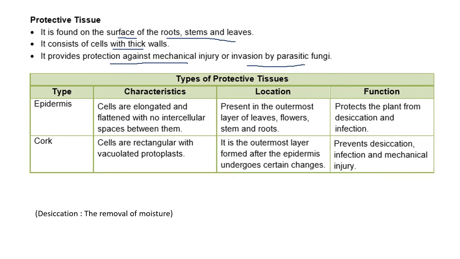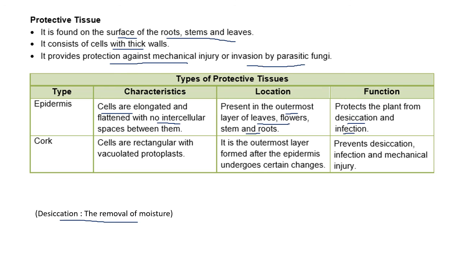Epidermis, the cells are elongated, no intercellular spaces. It is present in the outermost layer of leaves, flowers, stems and roots, and protects the plant from desiccation. What is desiccation? The removal of moisture. Desiccation means it doesn't allow the plant to lose the moisture and also protects from infection.